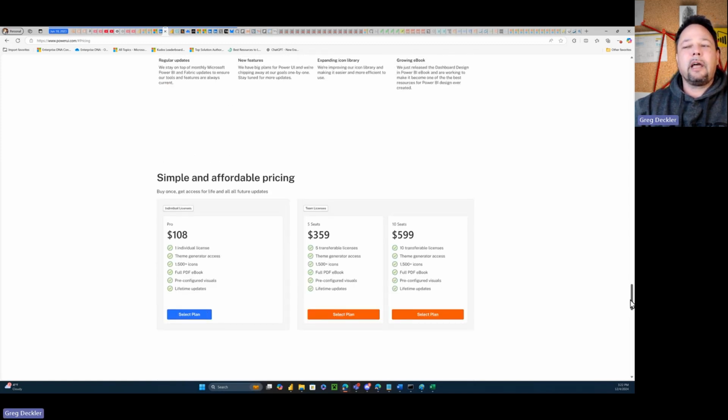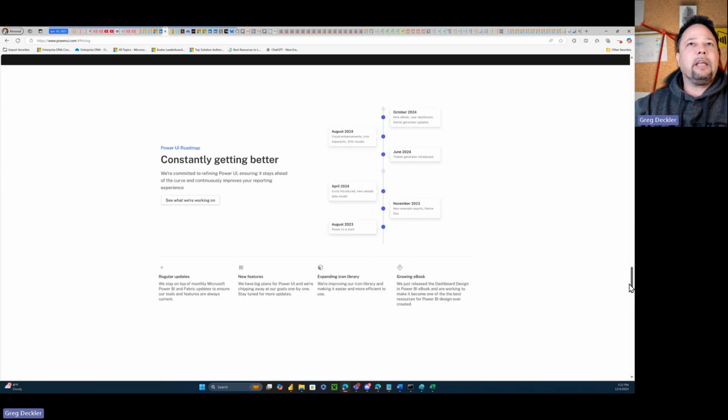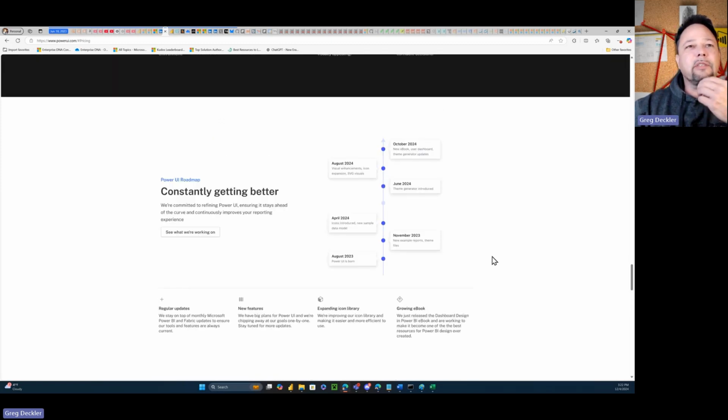So okay, that's not great. I mean, I can't try this thing out. The other thing I noticed on this timeline is they're barely a year old, right? And it doesn't look like they really had a lot. They had Power UI is born. I don't know what it was born with. They had some example reports and some theme files. They introduced icons. The theme generator didn't come along until just a couple months ago. And then the ebook came along just a month ago.